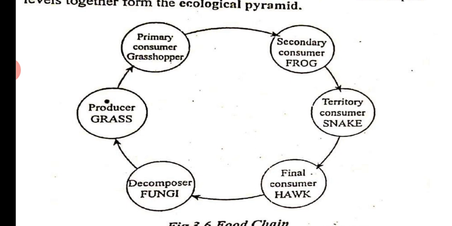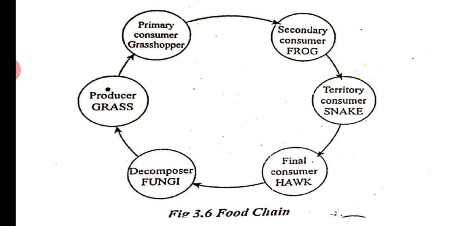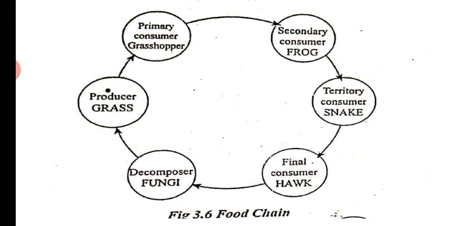So this food chain, you can see here, is what we are discussing. Chain means like most of the ladies wear a chain, right? So chain means one single line, like a cycle. Let us take the extreme left, where the producer is grass. Here they have shown the producer as grass, tree, whatever you call. This is a producer.